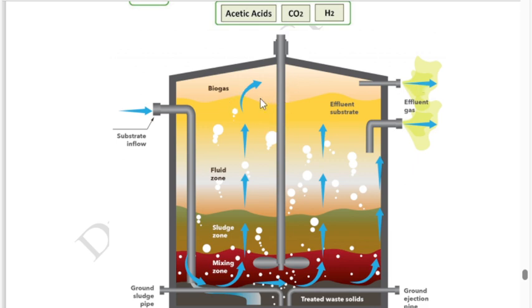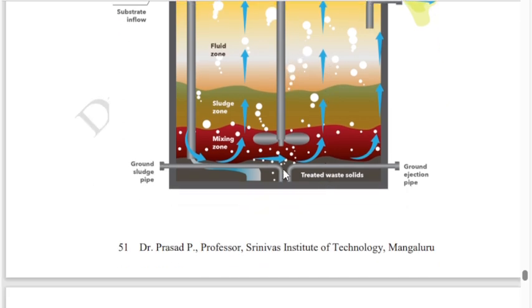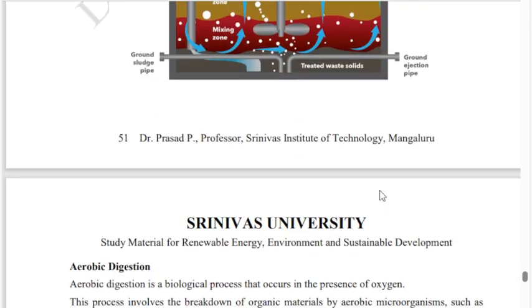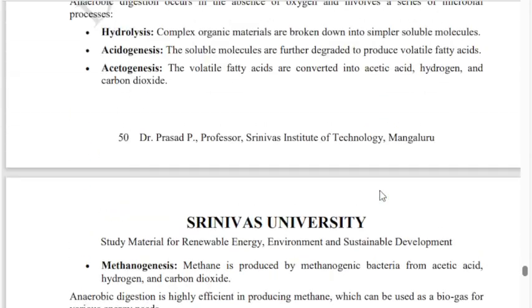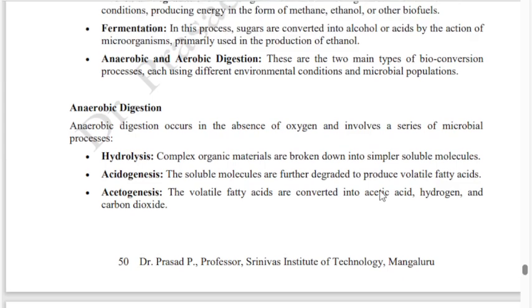And biogas, as soon as it is filled here, it will be taken out, and even some other gases formed will also be taken out from that. And whatever the remaining waste, that is taken out in the ejection pipe. So that's about anaerobic digestion.